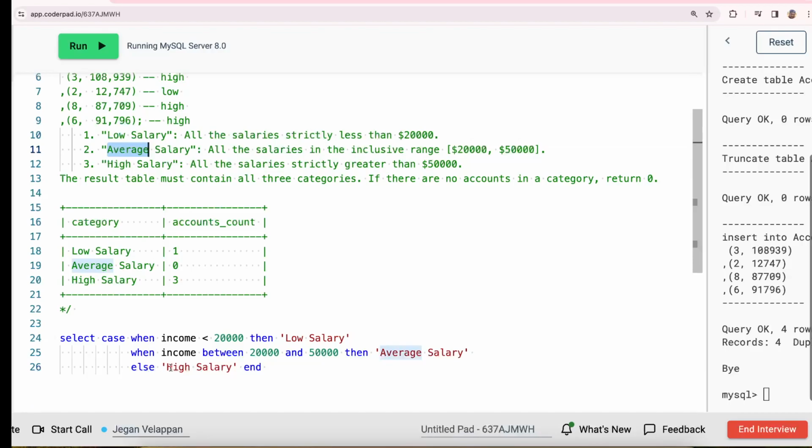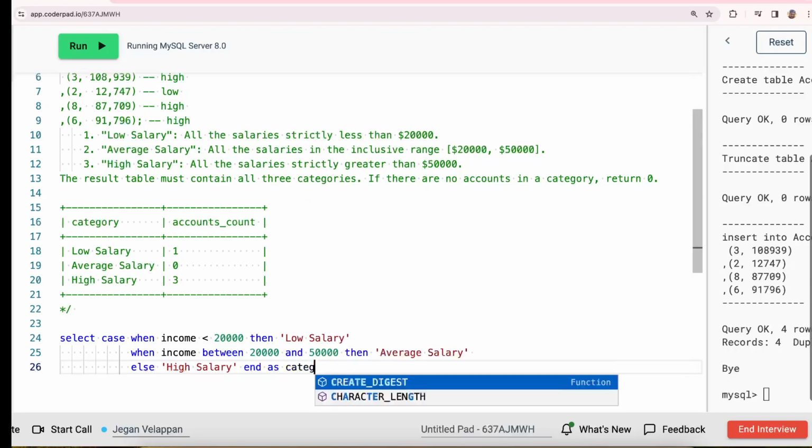We can just say when the salary is greater than 50,000, then high salary, but we have only this as the exception. We can just say else high salary. So everything which is not falling under these two categories will come under the high salary category. So we don't have to put another when clause. We just say else. So this is the category column.